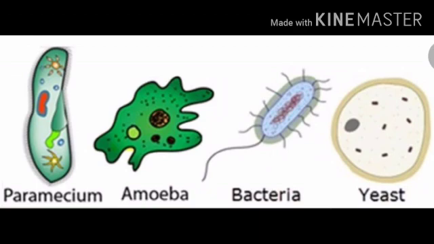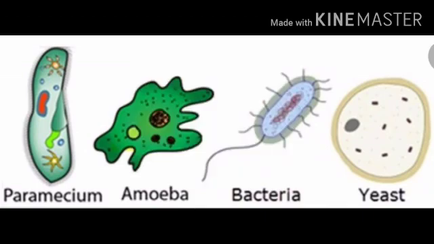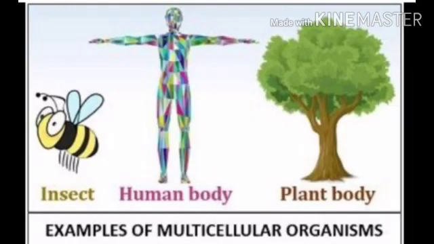Most unicellular plants and animals are microscopic, like bacteria, chlamydomonas, yeast, amoeba, paramecium. Multicellular organisms are more in number. They are in billions. They have many cells in their body. Multi means many and cellular means celled, like the mango tree. We as human beings are all multicellular organisms.